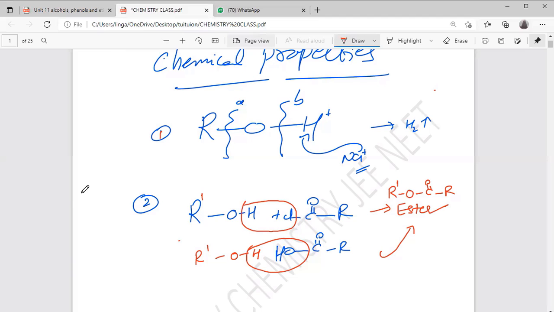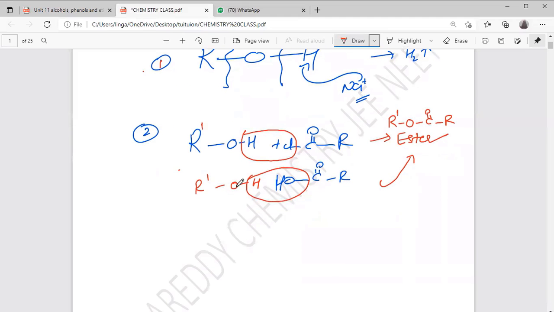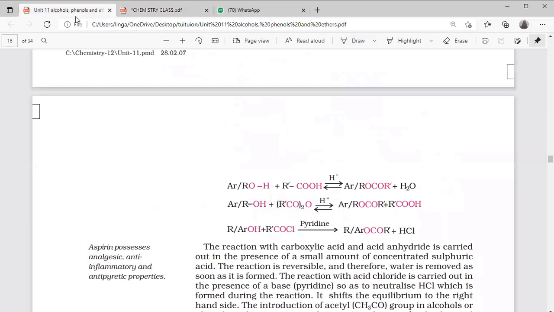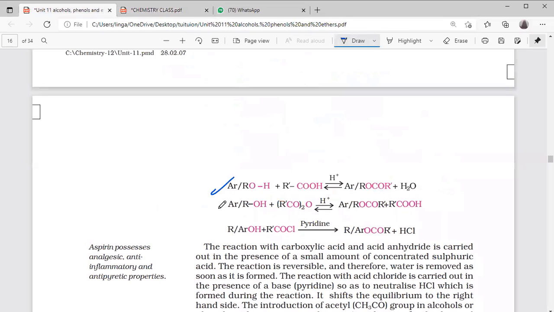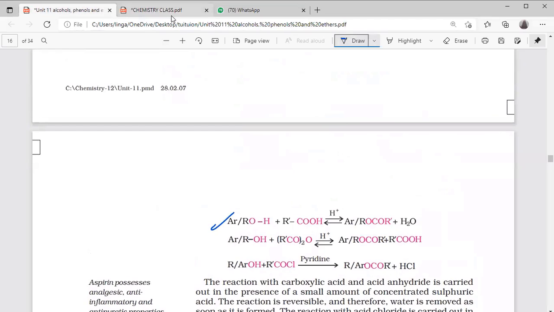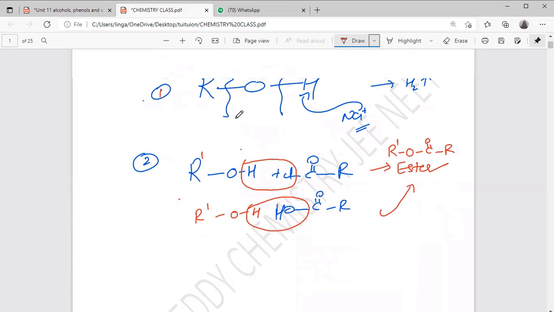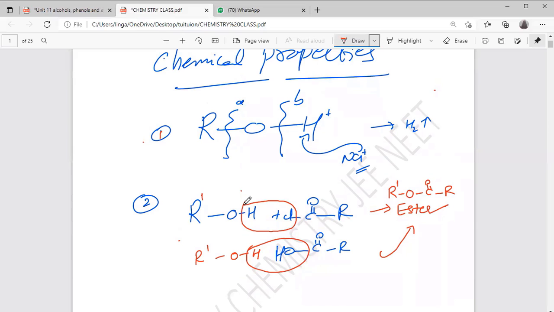Hello? Yes, sir. Sorry. Yes, we are talking about alcohol and acid chloride, carboxylic acid is there. Here also, this alcohol, only hydrogen is living, right? You can see some more reactions here. That first reaction you had written. So, like, alcohol reacts with, no, sir, in the second one only, that is the, what is acid the chloride.